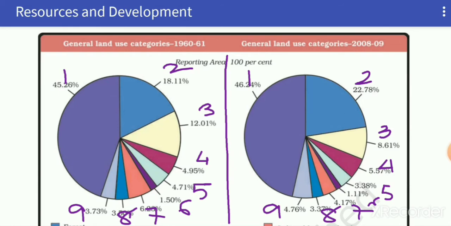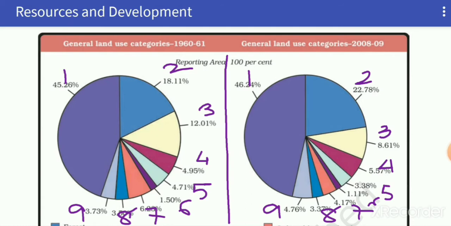According to the chart, the first one is net sown area, which has increased from 45.26% to 46.24%. It means some wasteland is converted into agricultural land, which is a positive and healthy sign.